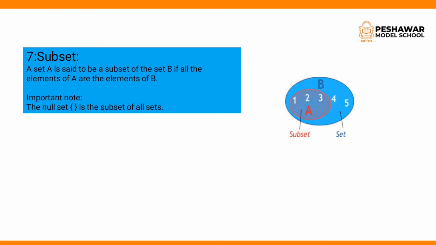So set A is a subset of set B. And an important note: the null set, meaning the empty set, is a subset of all sets. The empty set is a subset of every set.